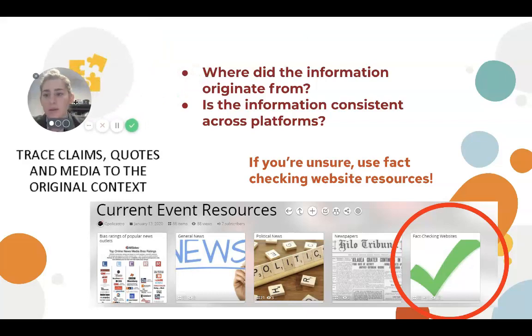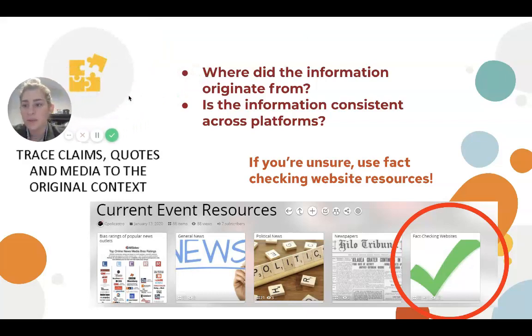All right. So say you've sifted out as best you can all the bad information, and you're still a little unsure about a source's credibility. Think about where the information originated from and see if you can trace the information that's in the article. Okay, and think about, is the information consistent across platforms?